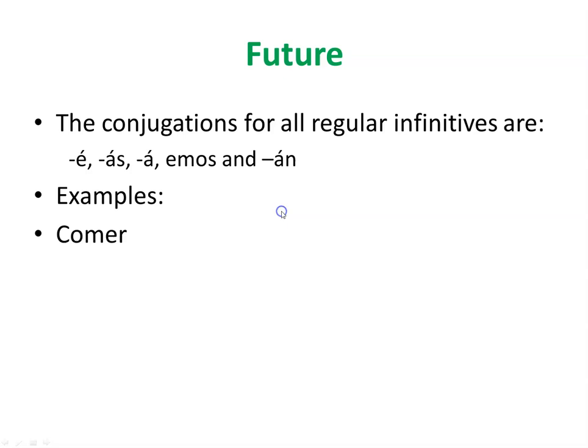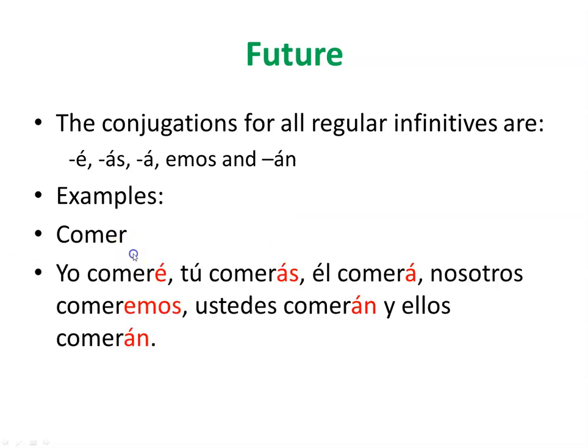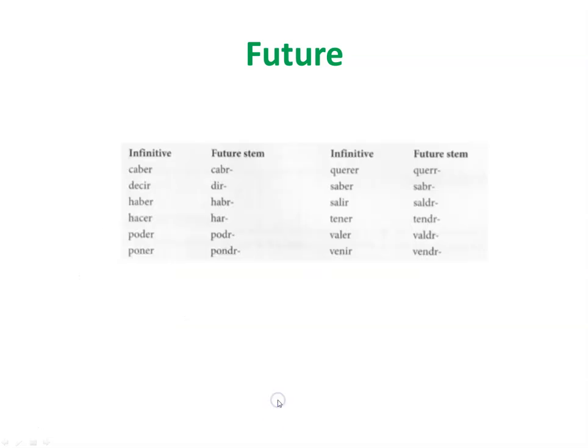Entonces, let's see an example, like comer. So, yo comeré, tú comerás, okay, and we need to emphasize that accent. Él comerá, nosotros comeremos, ustedes comerán, y ellos comerán. Okay, that's the future. Okay, as you can see, we keep the whole infinitive and we just need to add the endings. This is for regulars.